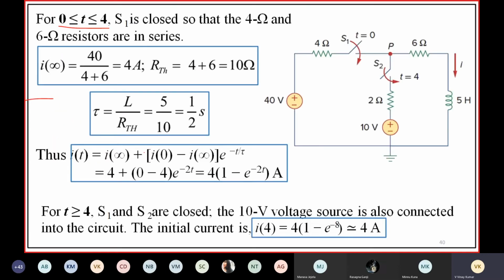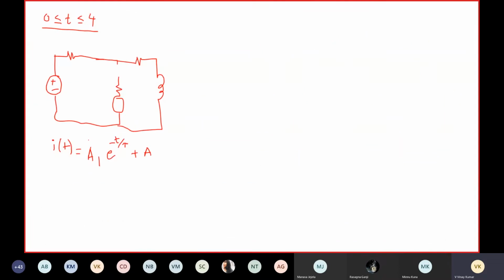Otherwise, you can use this formula: I of t equals I of infinity plus I of 0 minus I of infinity, times e power minus t by tau. We know the initial value I of 0 is 0. We have to find I of infinity.